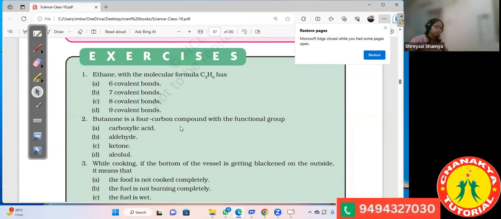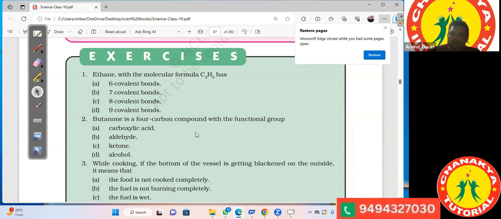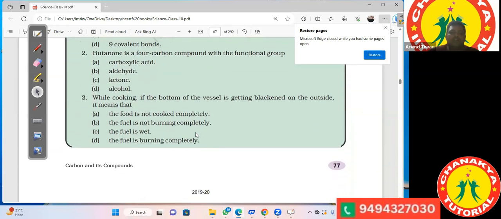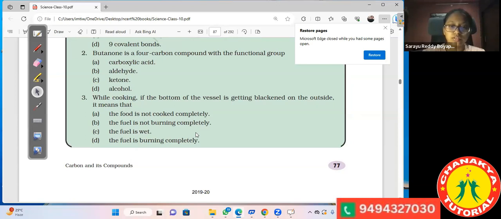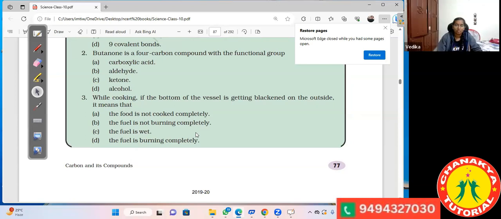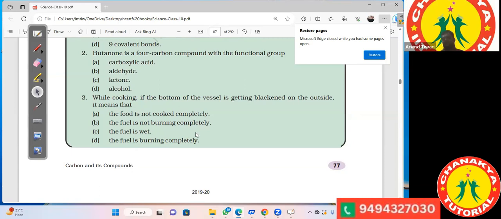Ketone. Okay. While cooking, if the bottom of the vessel is getting blackened on the outside, what does it mean? Yes, it means that the fuel is not burning completely. Why does it mean that? See, the fuel contains carbon, and that carbon is black in color.